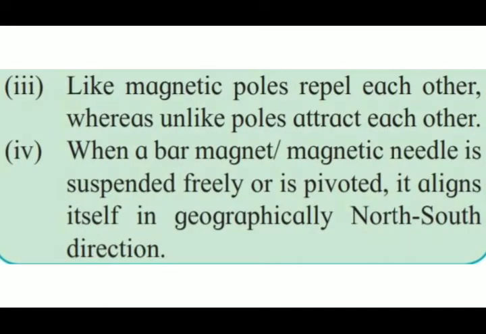Number 3, like magnetic poles repel each other, whereas unlike poles attract each other. Number 4, when a bar magnet or magnetic needle is suspended freely or is pivoted, it aligns itself in a geographically north-south direction. So these are some common facts that you know.